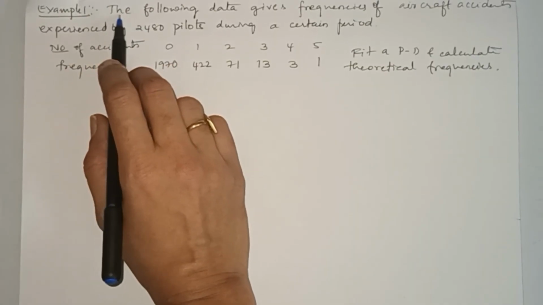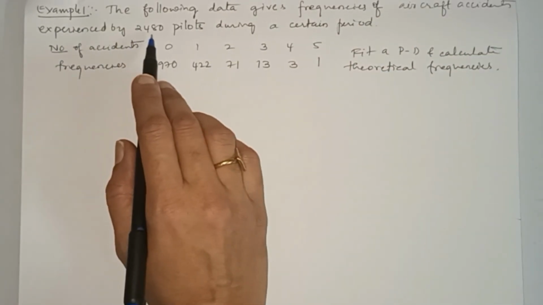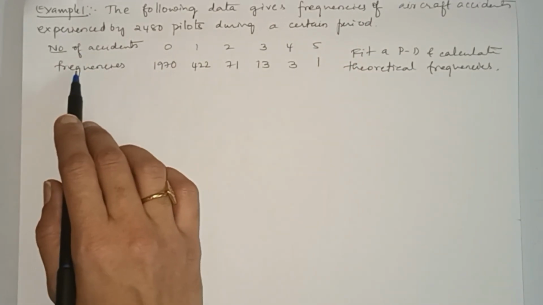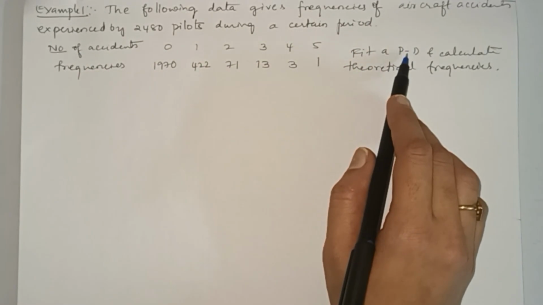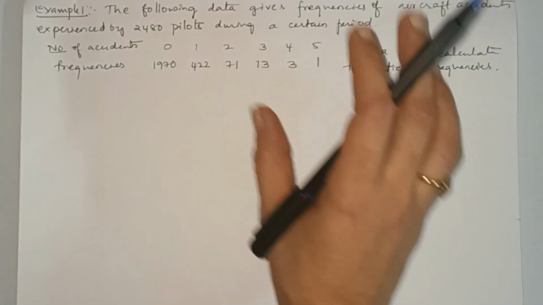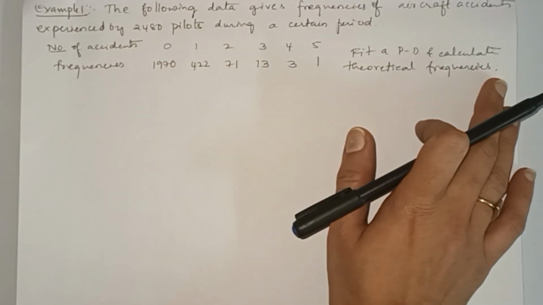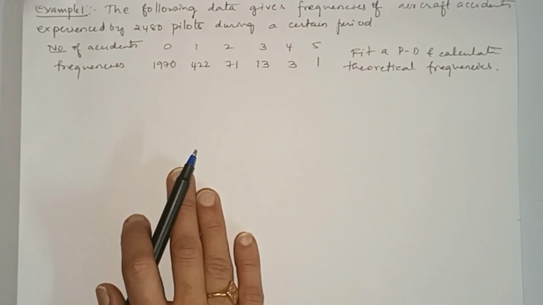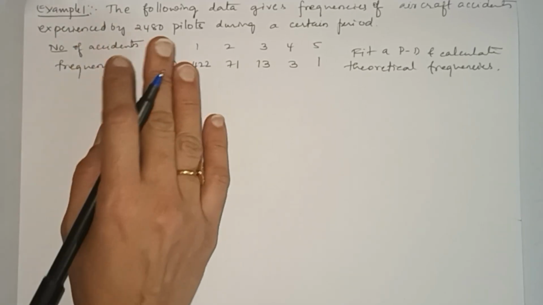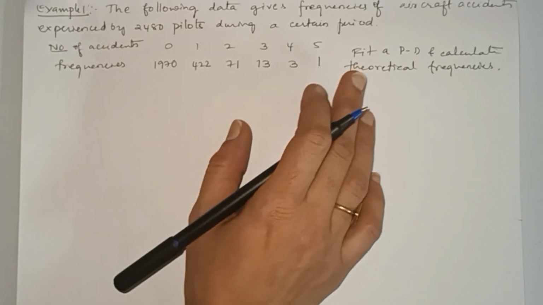First example: the following data gives frequencies of aircraft accidents experienced by 2480 pilots during a certain period. The number of accidents and their frequencies are given. You have to fit a Poisson distribution and calculate the theoretical frequencies. First let us fit a probability distribution to this data. Later we will find out the theoretical frequencies, then you match theoretical frequencies with the observed frequencies. First step is to find the mean of this distribution and equate the mean to lambda because we are fitting Poisson distribution.